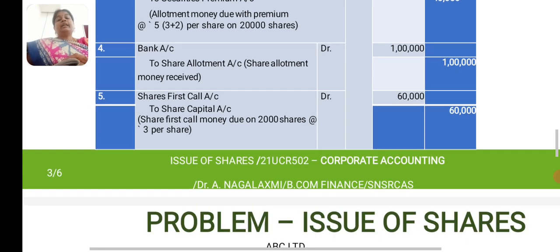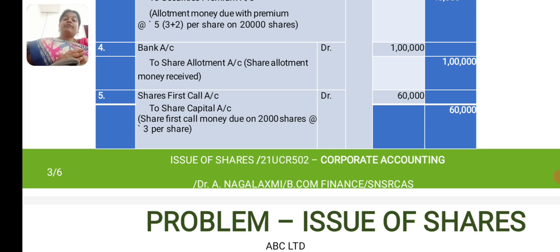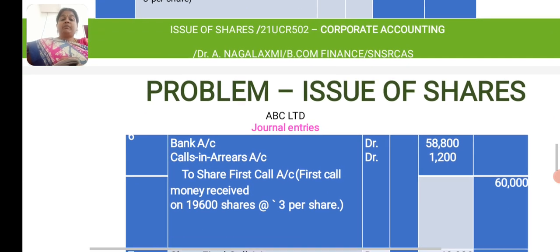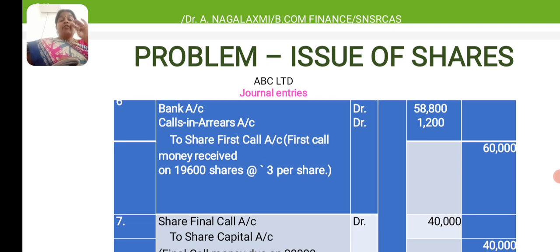Next is the intimation of the first call. Share first call account debit 60,000 to share capital account 60,000. Intimation is made, but for 400 shares the first call money was not received. So they received by the bank, bank account debit 58,800, and calls in arrears.